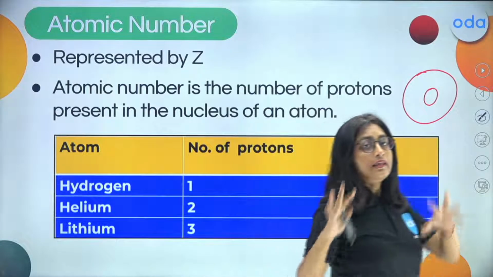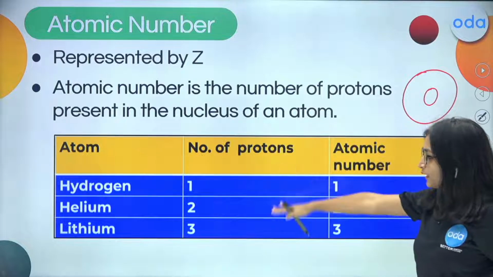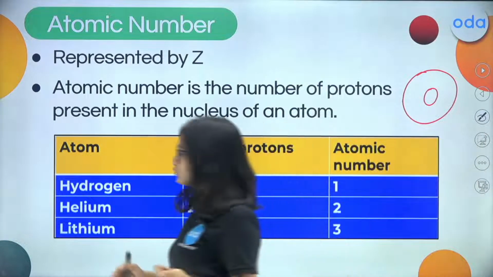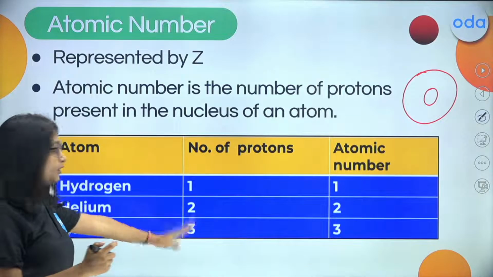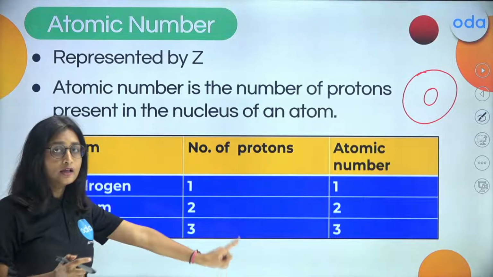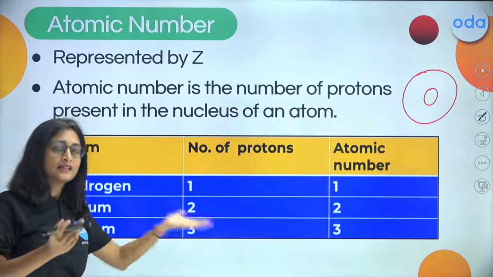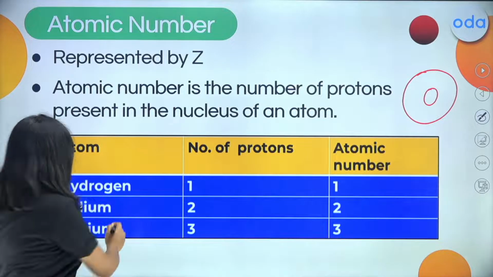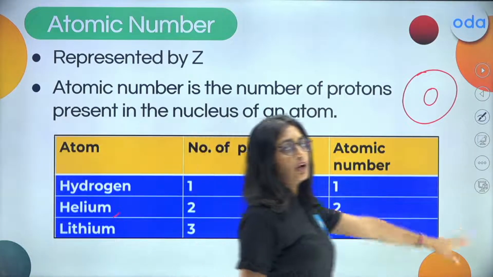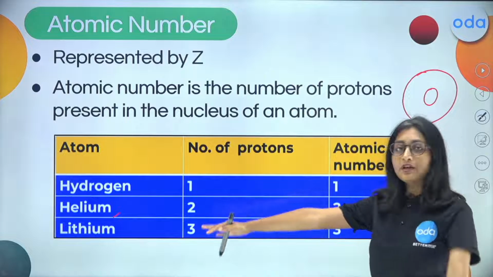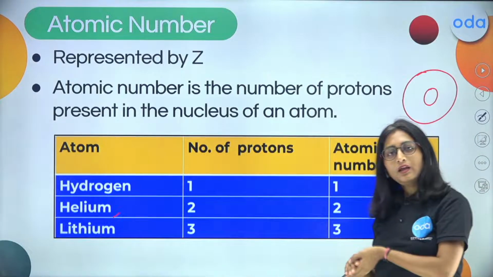Now here the atomic number deals with the proton. So if you look into the example of hydrogen, helium, lithium, you will find that the number of protons in case of hydrogen is 1. Parallelly, if you look into the atomic number, you will find that it is also the same. In case of helium, there are two protons, so the atomic number is also going to be 2. In case of lithium, there are three protons, so the atomic number is also going to be 3.